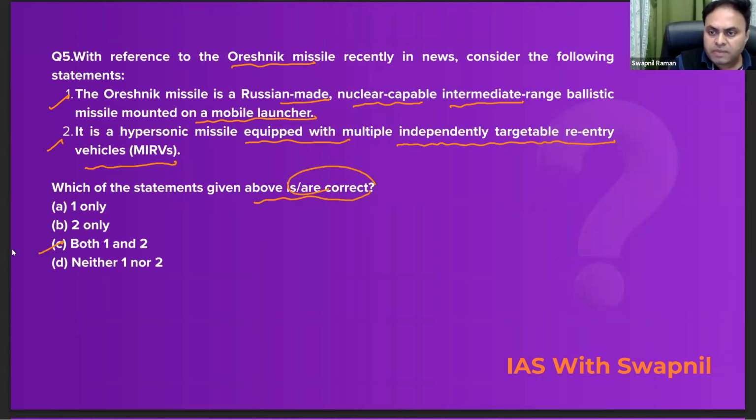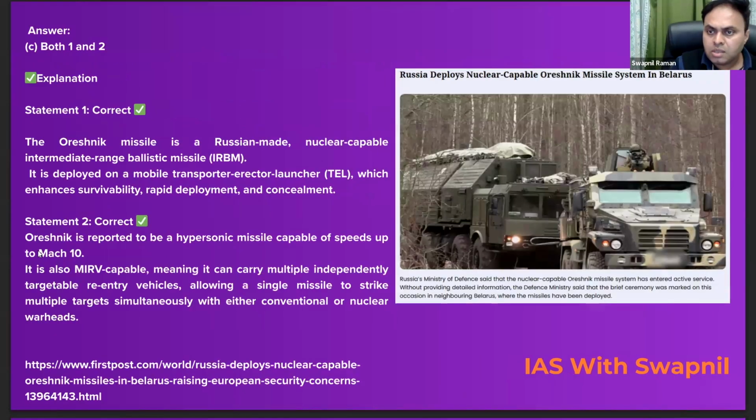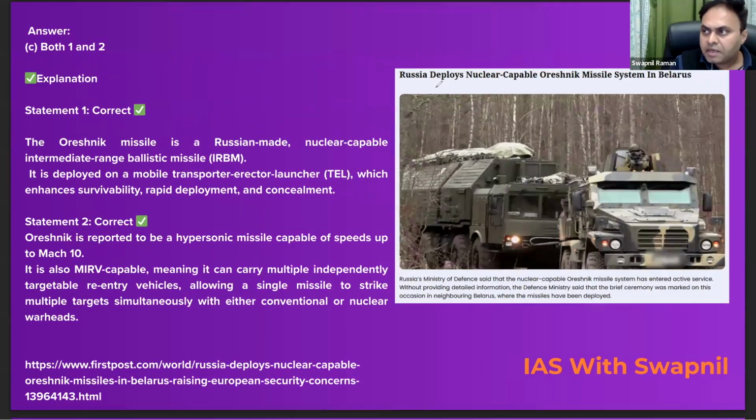Now let's move on to the explanation part. Why we picked up this question. So recently, Russia deployed the nuclear-capable Oreshnik missile system in Belarus. Examiner may ask you about the location of Belarus. So look at the location of Belarus.